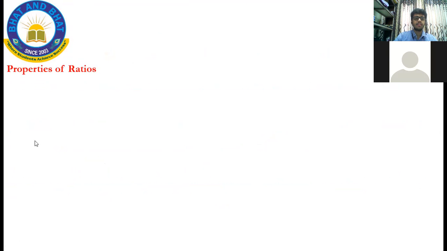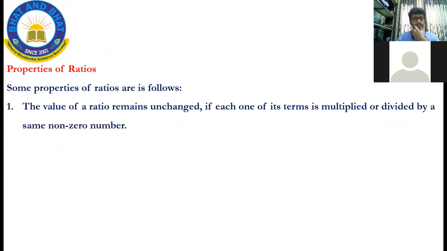So now let's look at some properties of ratios. The first property says that the value of the ratio remains unchanged if each of its terms is multiplied or divided by the same non-zero number. Remember, the keyword over here is each one.